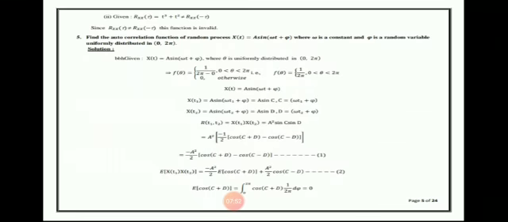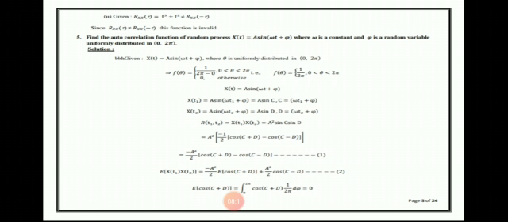Second one, given R xx of tau equal to t cube plus t square, that is not equal to R xx of minus tau. Here also substitute tau by minus tau. So, minus tau the whole cube means we get minus tau cube. So, this is not the same, and the function is invalid.